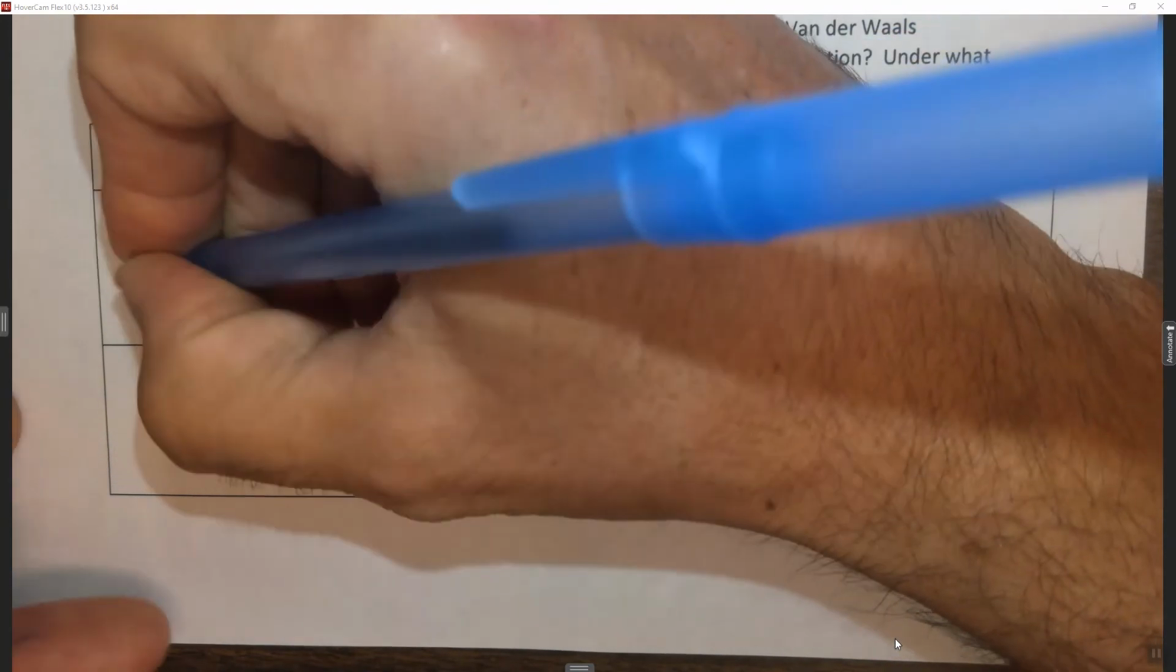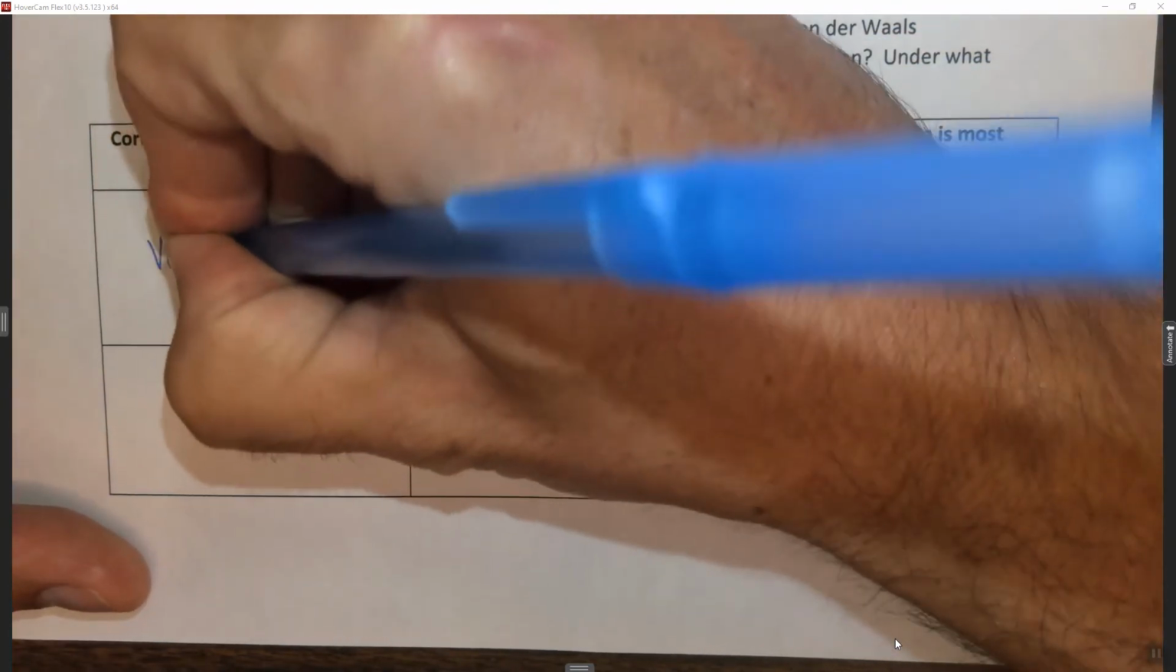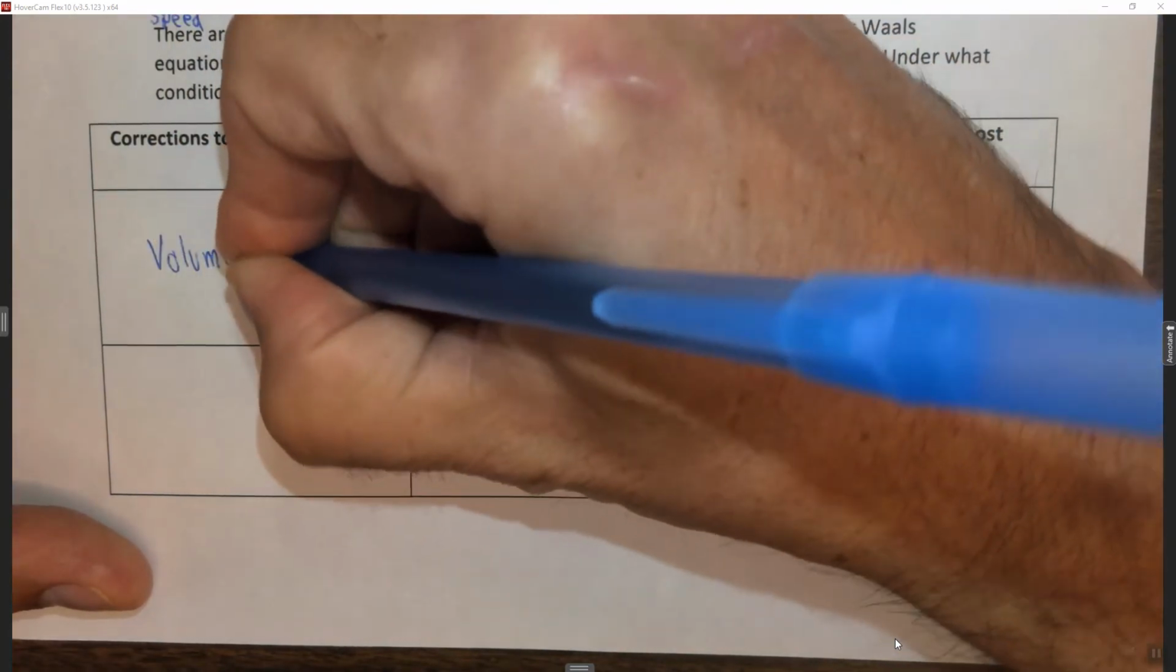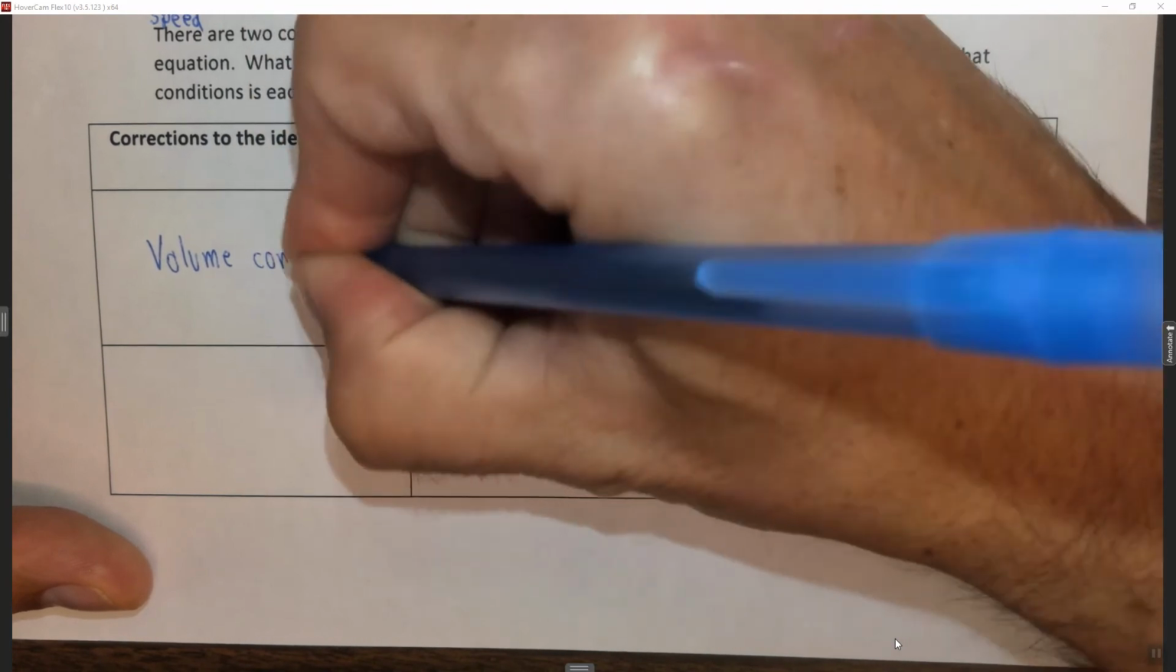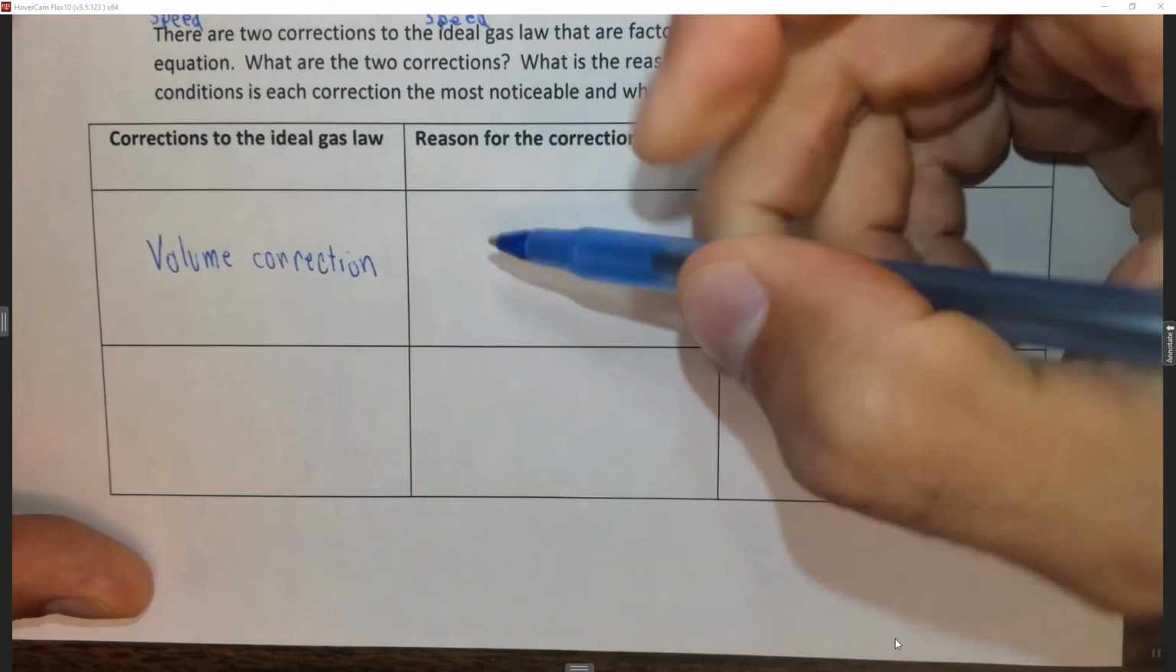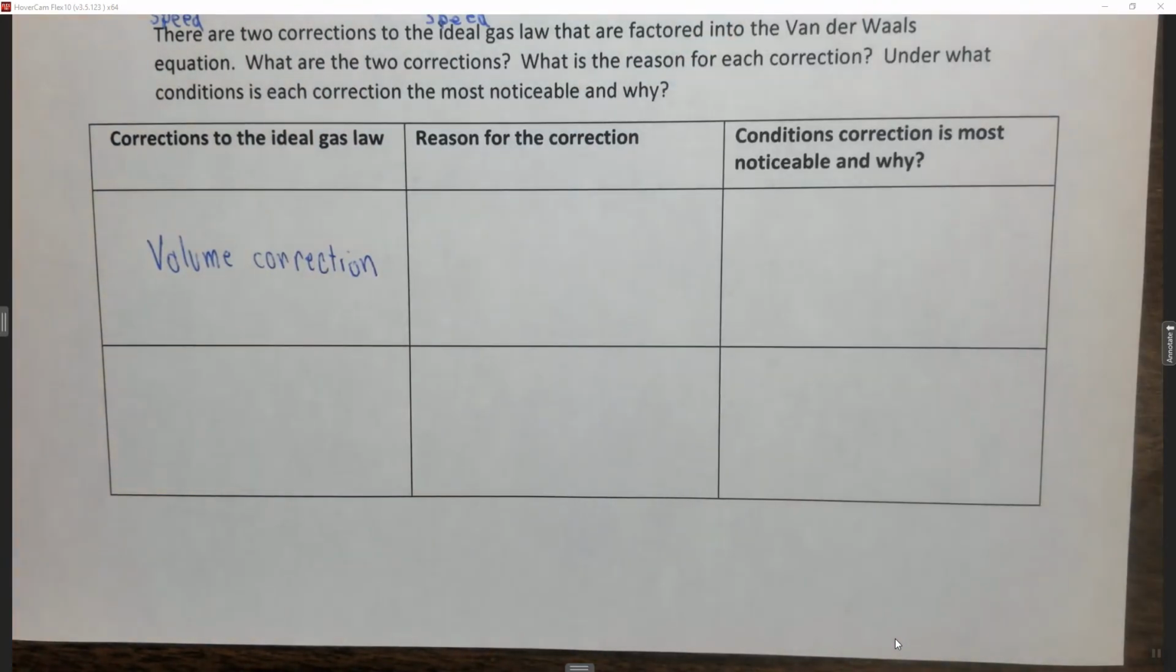And the first is the volume correction. The ideal gas law assumes that the gas has no volume. Said another way, the molecules themselves have zero volume. What does have volume is the space between the molecules. Said another way, the volume of the gas is completely empty space. The molecules themselves have no volume.